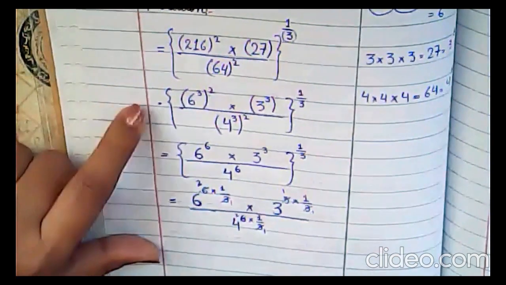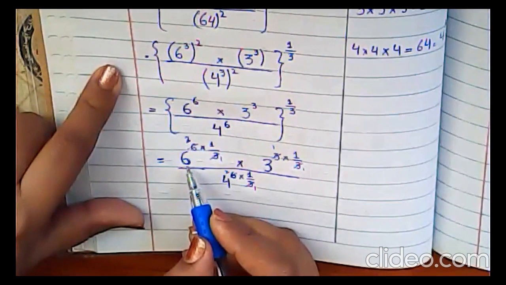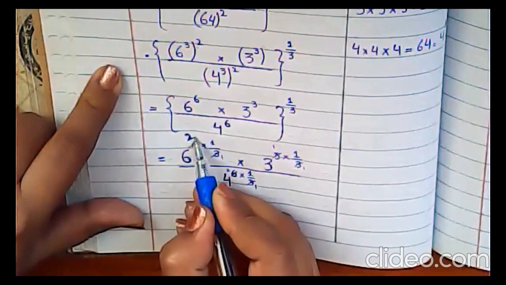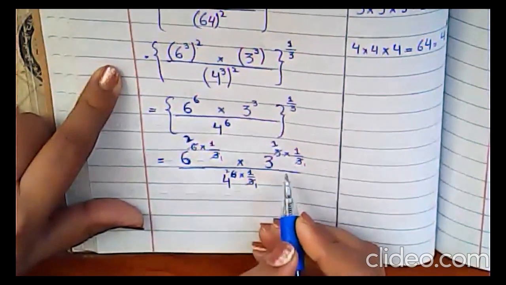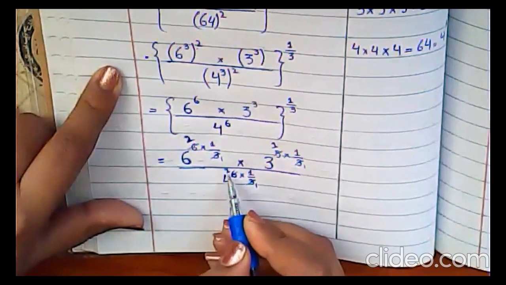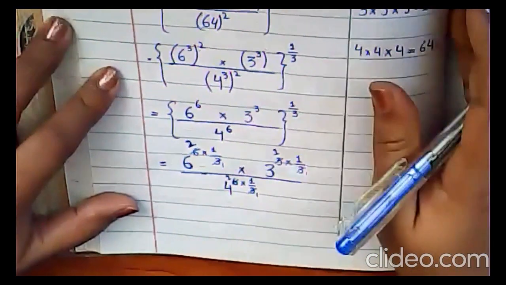Is it clear? Now what will be left here with 6? Here you have only 2. 2 is left here. Here you are left with only 1. And with 4 you have 2. What power is left here? 2. Clear? So in the next step, I am moving on to the next page.